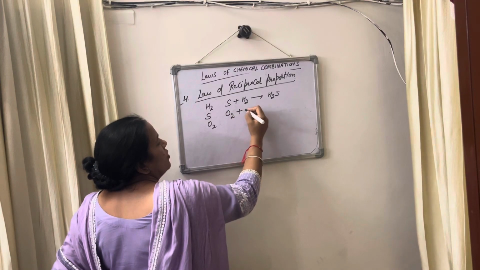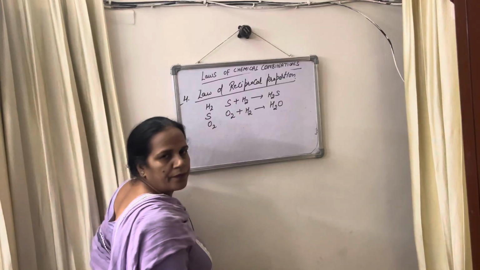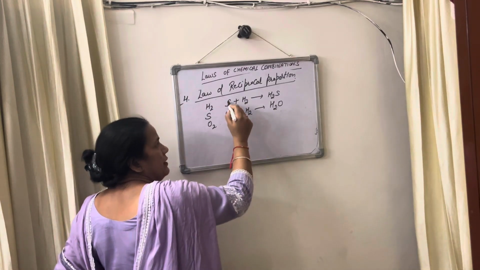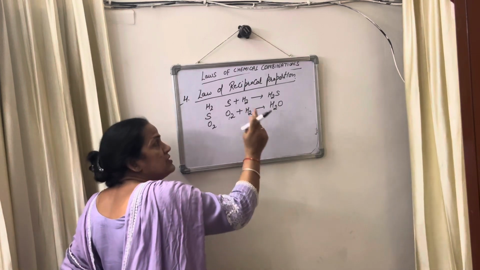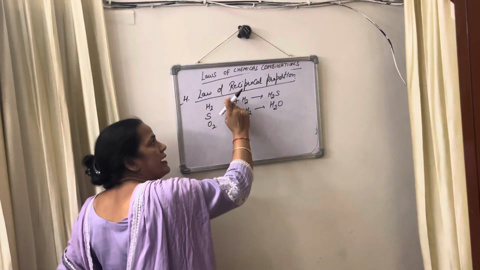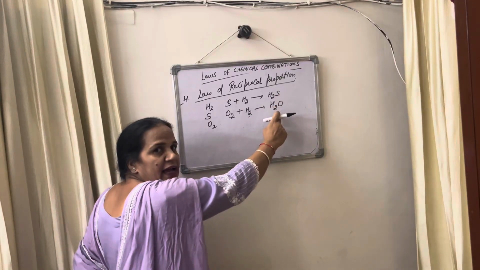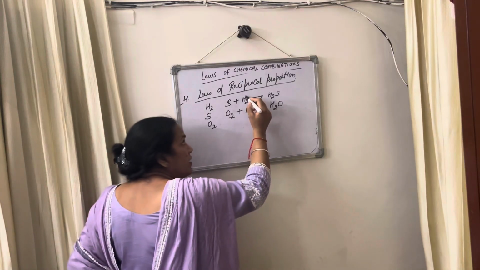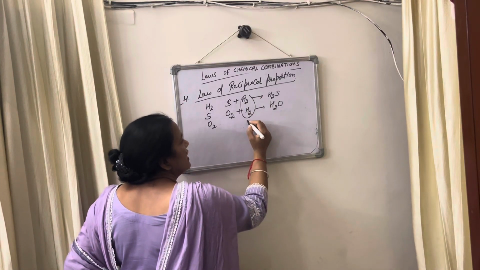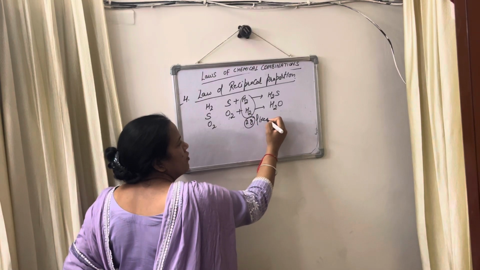Oxygen also can combine with hydrogen to form water. Two different elements combine separately with the third element. Sulfur and oxygen combine separately with hydrogen to form H2S and water. Here the mass of hydrogen is kept fixed, that is 2 gram.